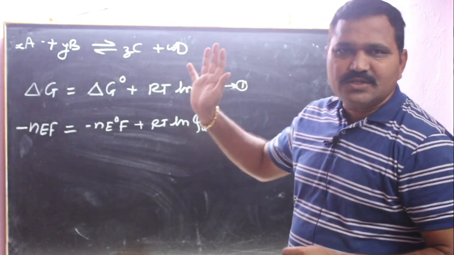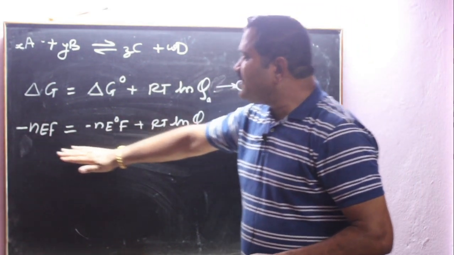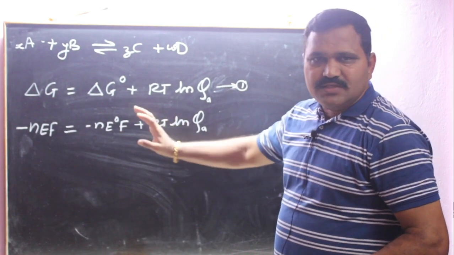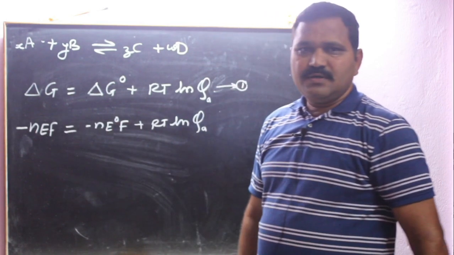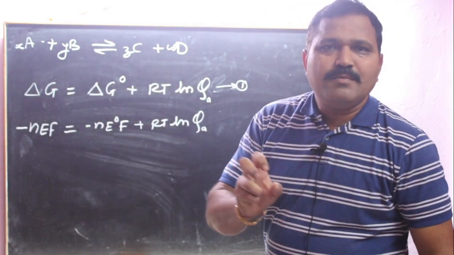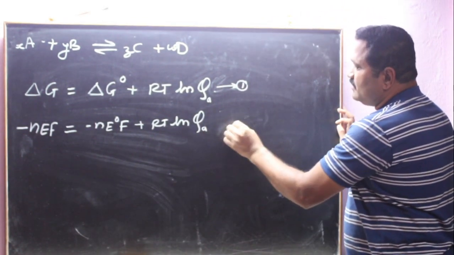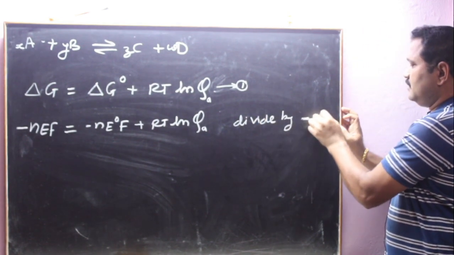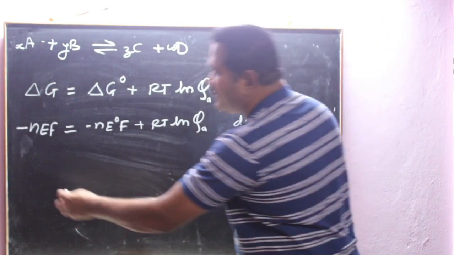QA is the reaction quotient. You know how it is determined. Now to this equation, divide each term by minus NF. Then what will be the equation?